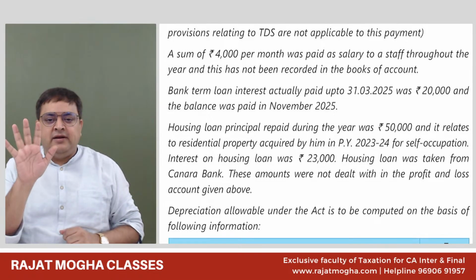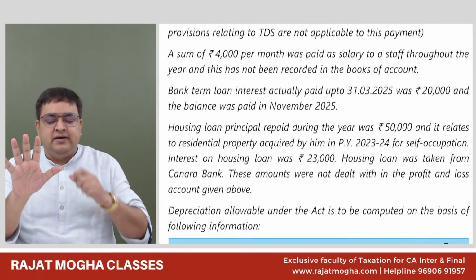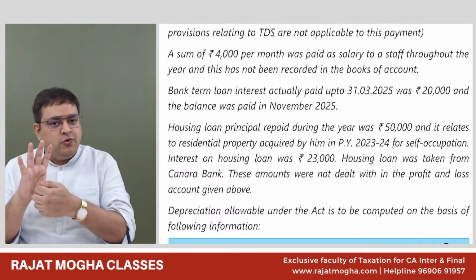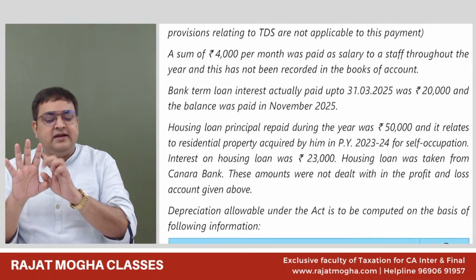Just go one by one. Just go on eliminating. Is there any salary income this person is having? No, sir. He does not have a salary income. Second is house property income.